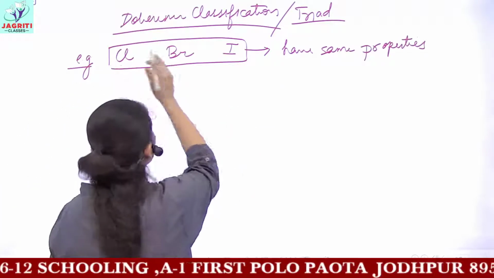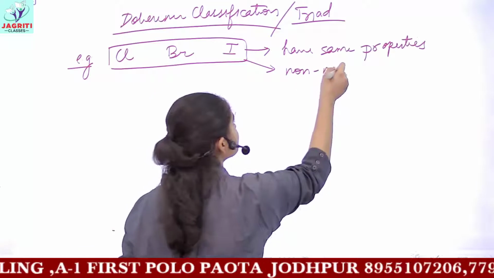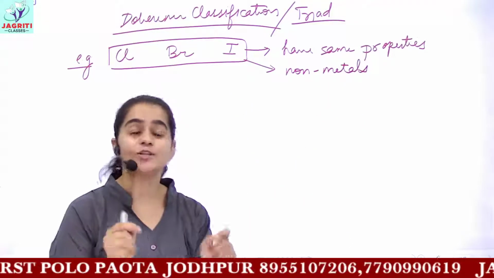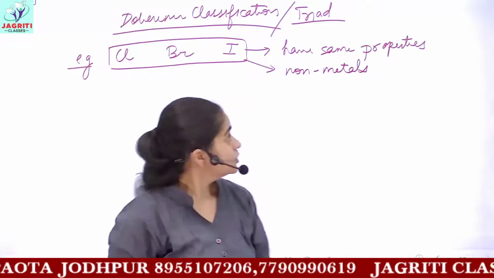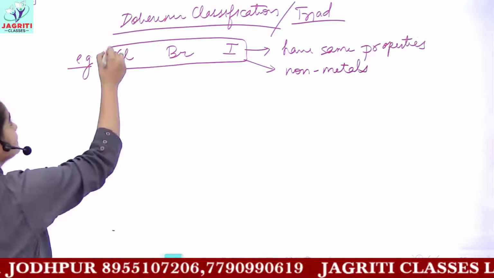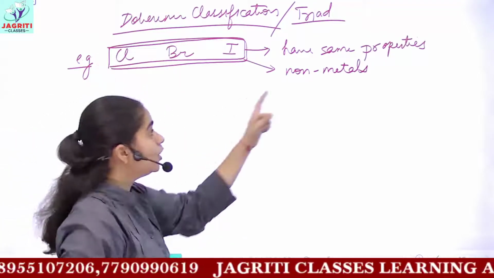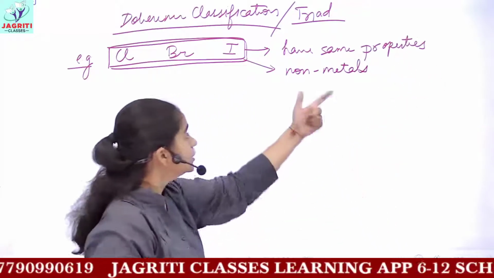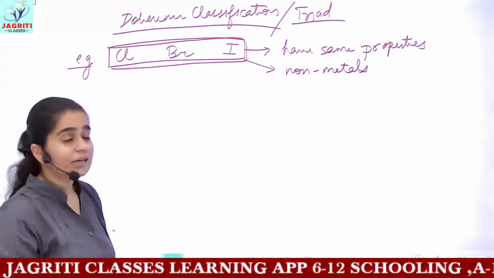All the 3 elements were non-metals. And we know if something possesses similar properties or similar features, we can combine them in a single group. So Dobereiner combined these 3 elements in a single group because they had some similar properties. The first same property is that all the 3 were non-metals.